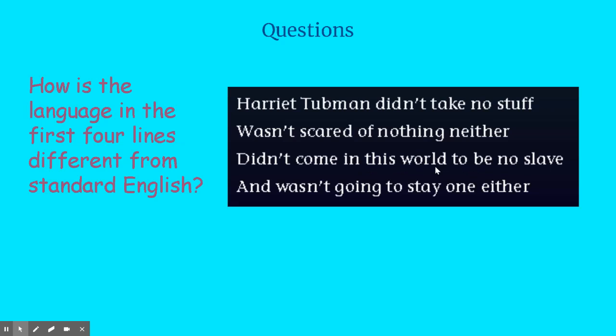We wouldn't say "didn't come into the world to be no slave." We would say she didn't come into the world to be a slave, and wasn't going to stay one either. So the reason that this is slightly different from standard English is the author wanted it to sound like it came from Harriet Tubman's lips. Like Harriet Tubman had said it, and Harriet Tubman was a slave.